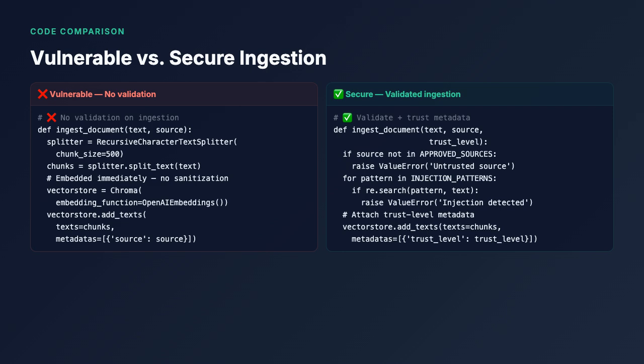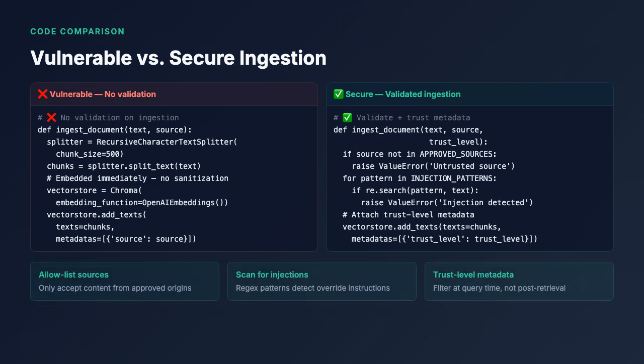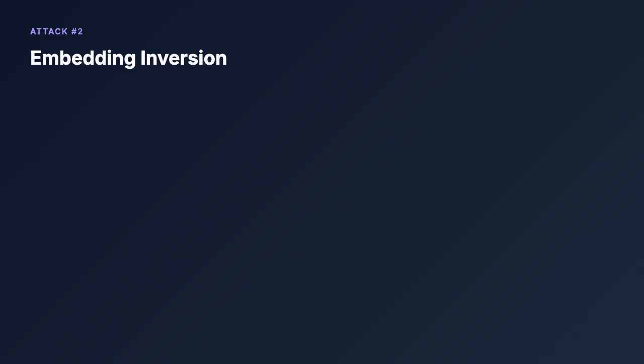First, allow list sources. Only Quantum-approved origins are accepted. Second, scan for injection patterns. Regular expressions detect override attempts like "ignore previous instructions." Third, attach trust-level metadata to every chunk so we can filter by trust level at query time. These 3 practices, allow listing sources, scanning for injections, and enforcing trust-level metadata, form the foundation of secure document ingestion for RAG systems. The second major weakness is less obvious.